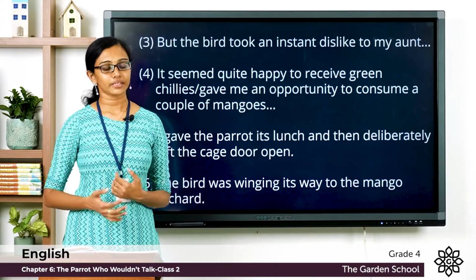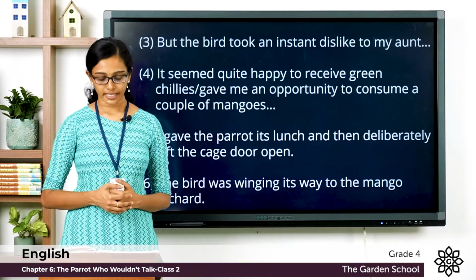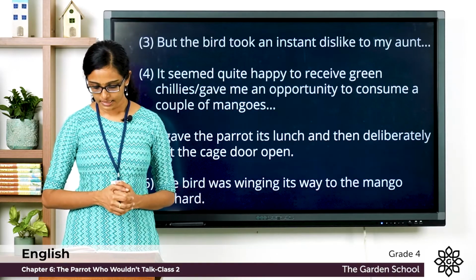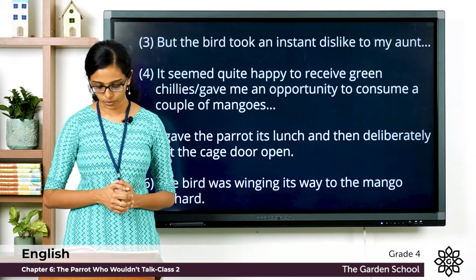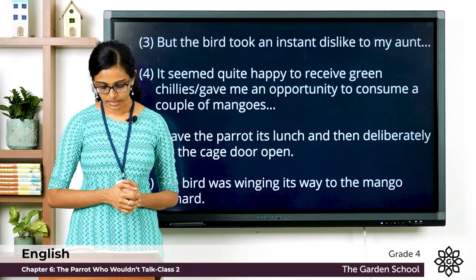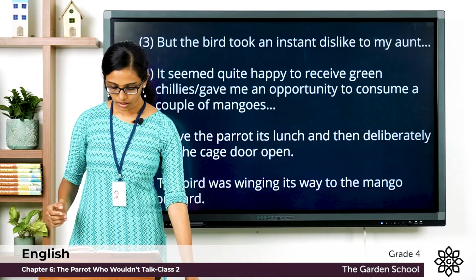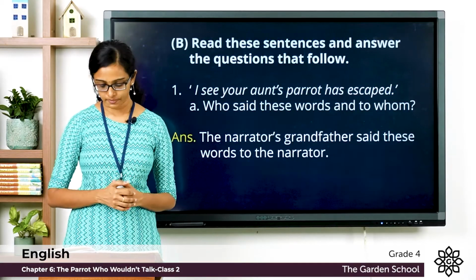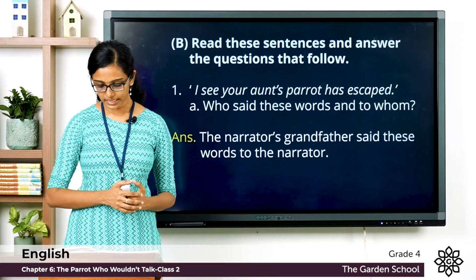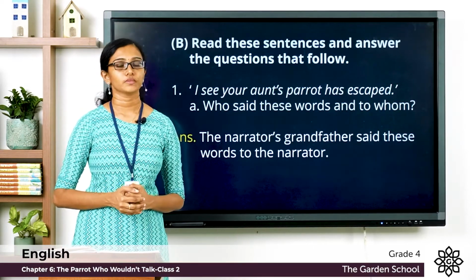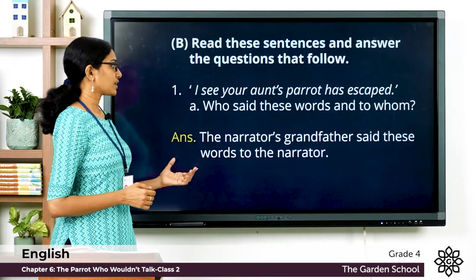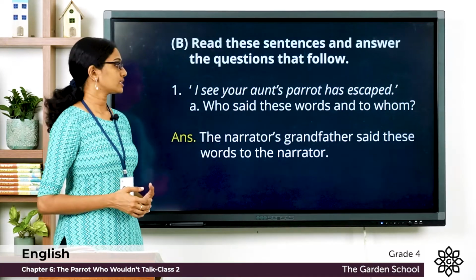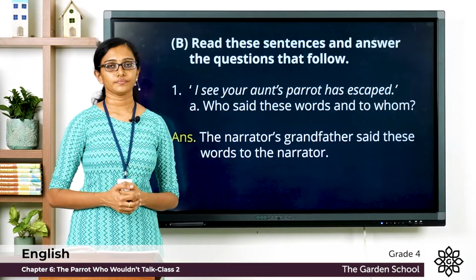So I hope you're clear with these questions. Let's move on to the next section. Read these sentences and answer the questions that follow. And the question number 1 is, I see your aunt's parrot has escaped. A. Who said these words and to whom? So who said these words? The narrator's grandfather said these words to the narrator.